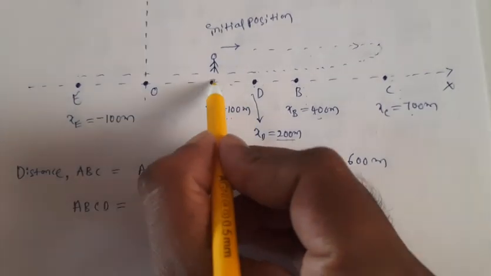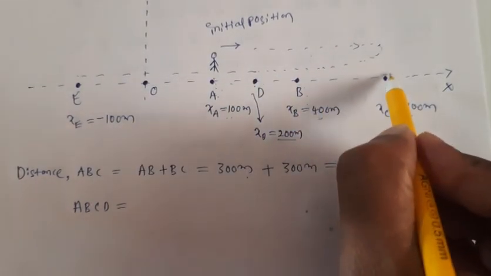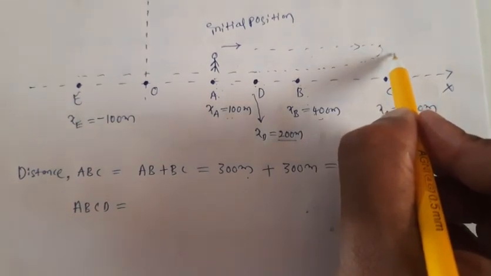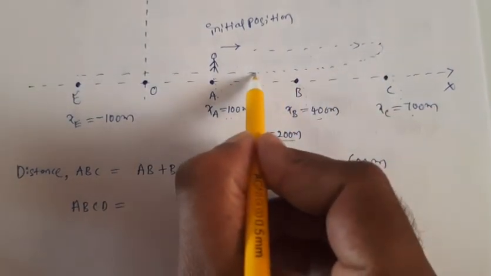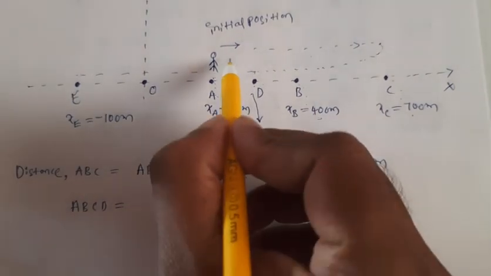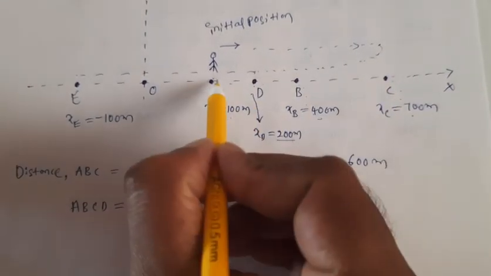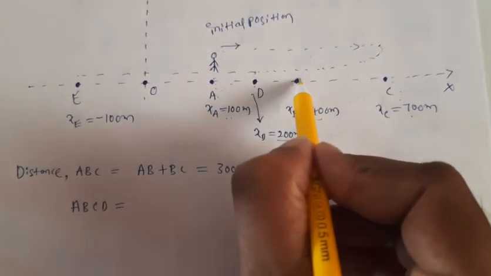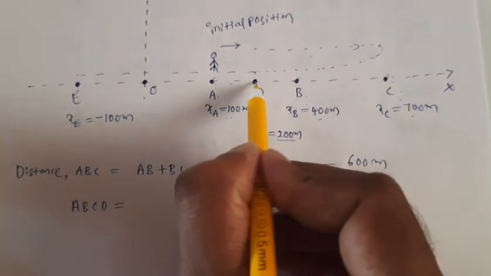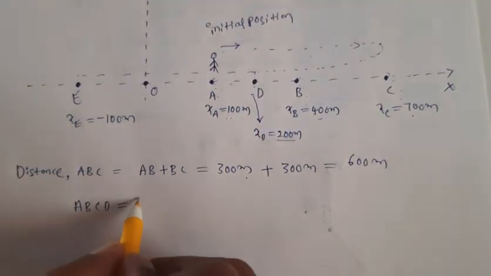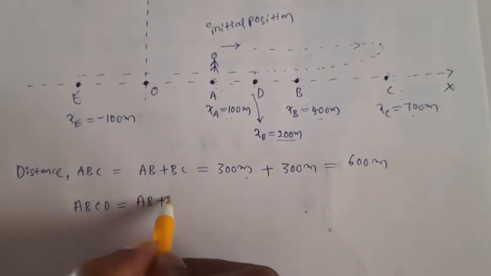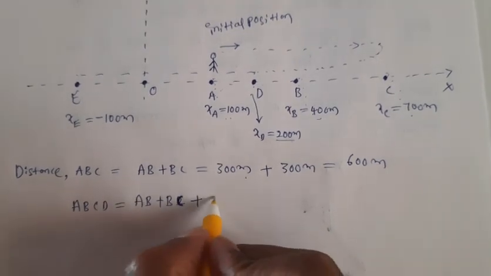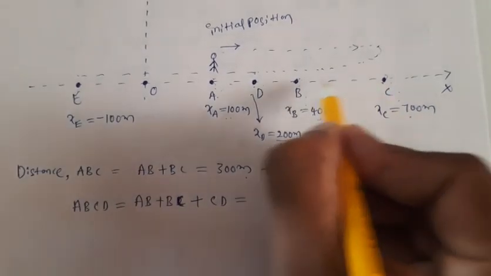And what about the distance traveled by your friend when he moves from A to D? That means he is moving from A to B, B to C, and again he is coming back now. He is moving in the forward direction initially, and again he is moving in the backward direction. That means what do we need to do? When he travels from A to D, he is not moving directly from A to D. He is moving from A to B first, then B to C, then he is coming back to D. Then what do we need to do? AB plus BC plus CD from here to here also.